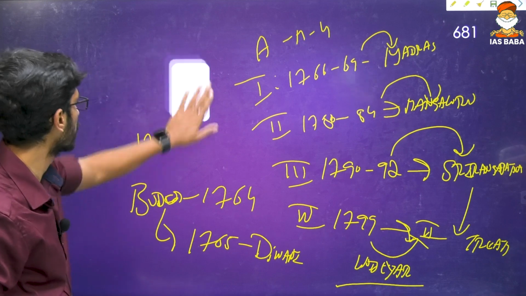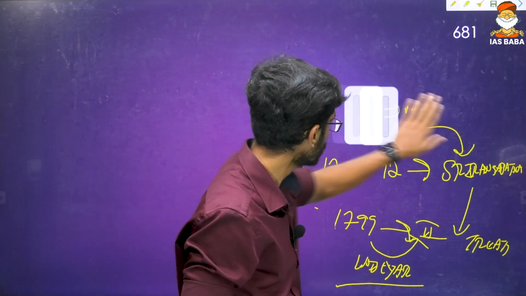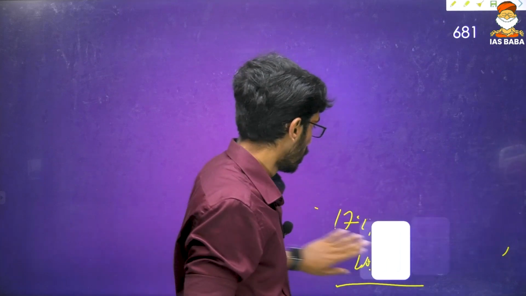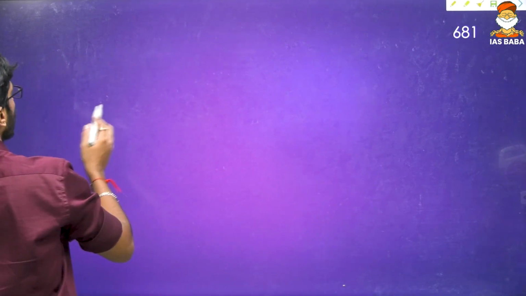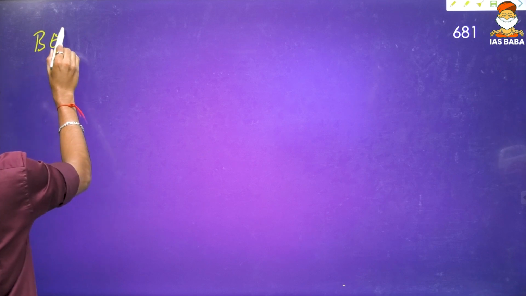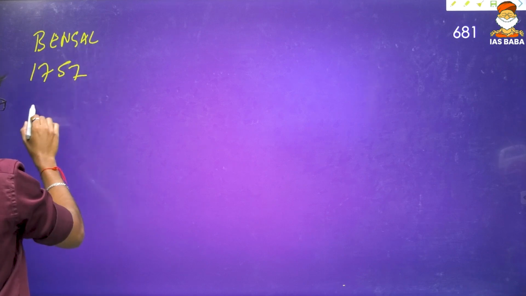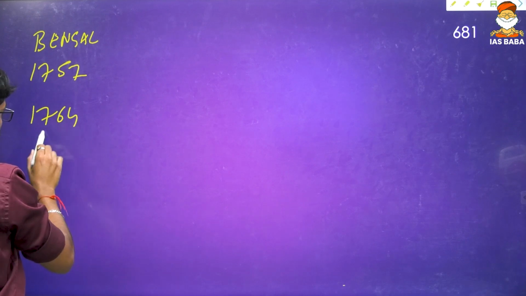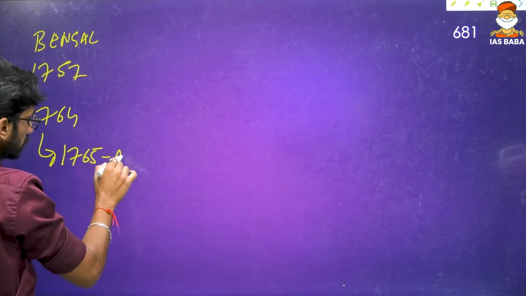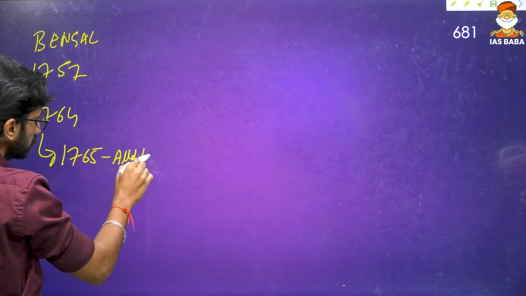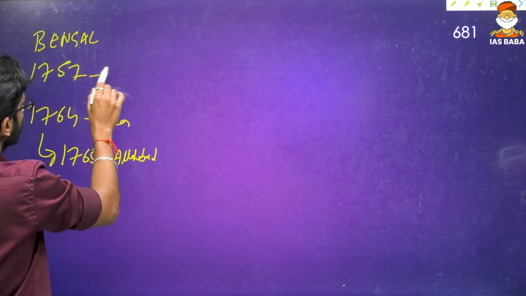So I think I will write it even more succinctly. Okay, all the wars we can talk about. Bengal: 1757 Plassey, 1764 Buxar, then 1765 Treaty of Allahabad.